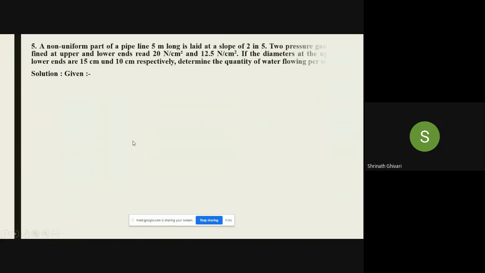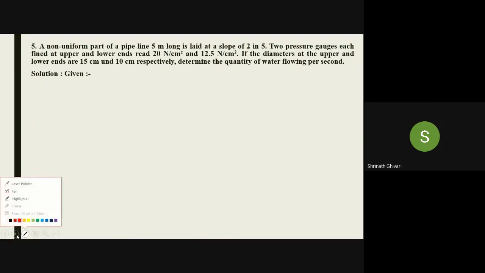Okay, so there is a pipe which is placed at a slope of 2 in 5. There are two pressure gauges placed at upper end and lower end, 20 Newton and 12.5 Newton per centimeter square. It is measuring. If the diameters at the upper end and lower end are 15 centimeter, 10 centimeter respectively, determine the quantity of water flowing per second.